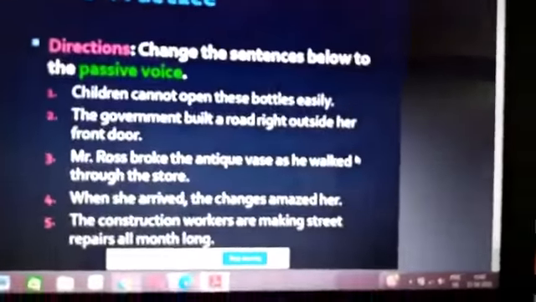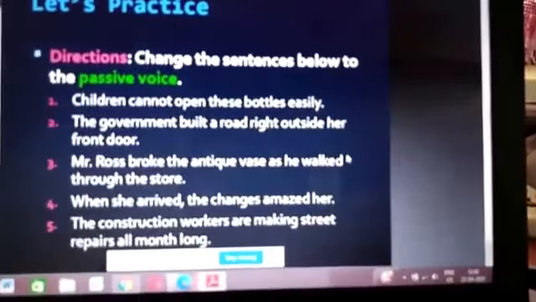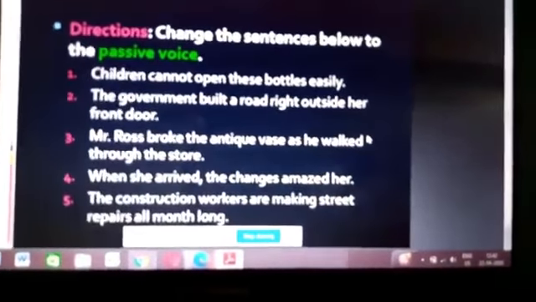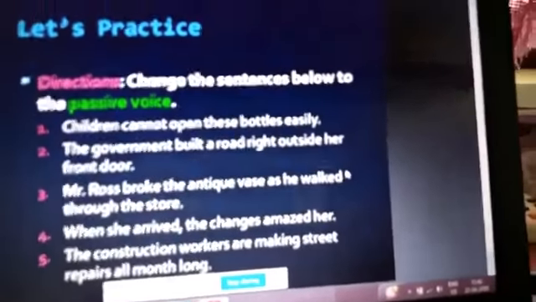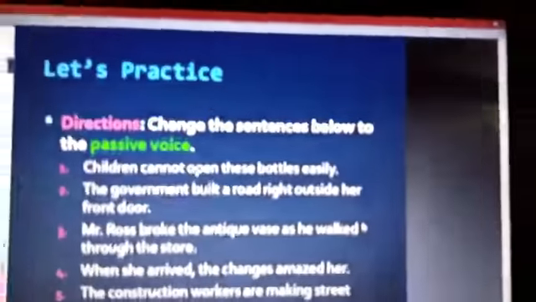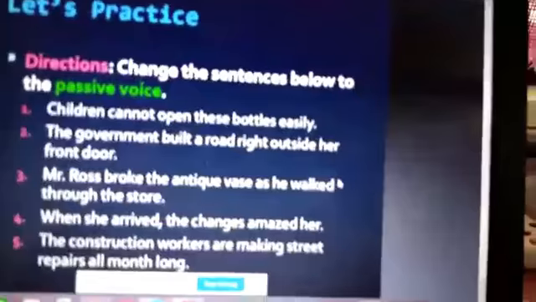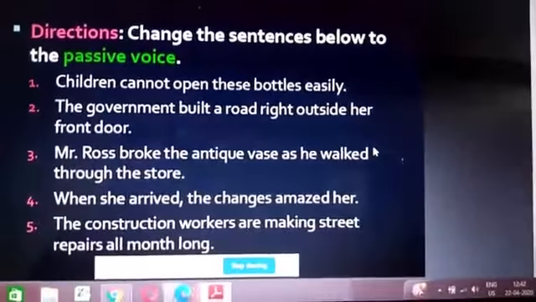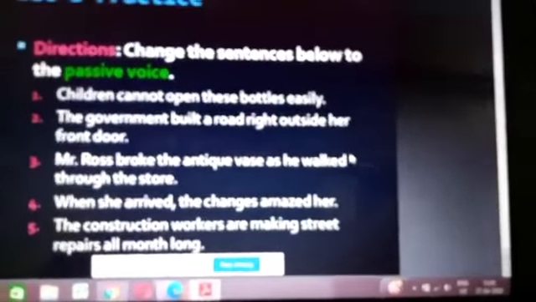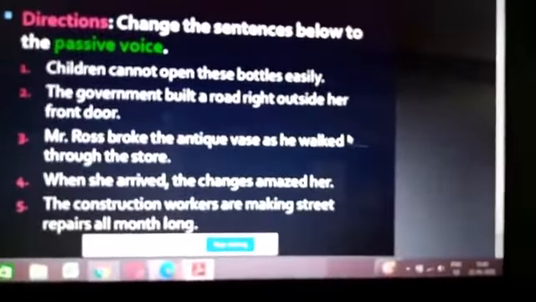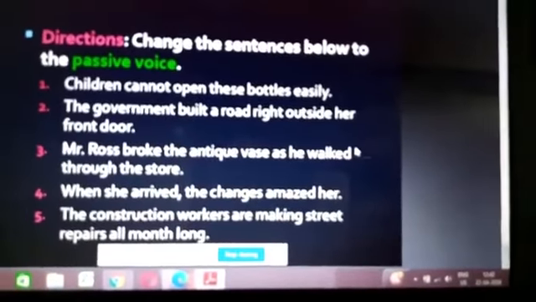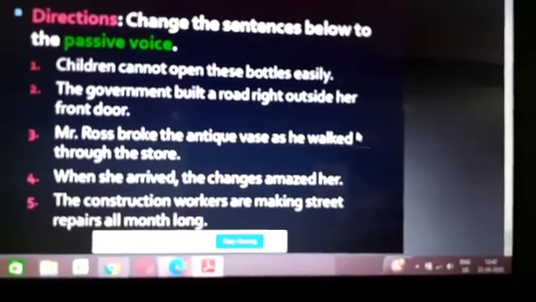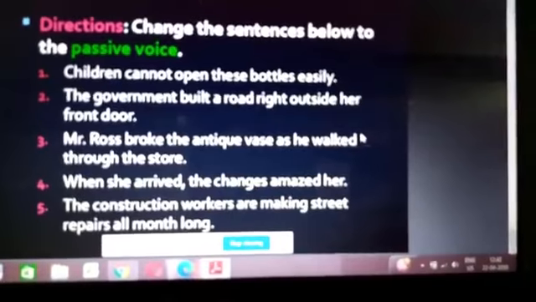If it is continuous tenses, I am telling the formula of passive voice. So subject here means object of the active. Subject plus be form plus being plus past participle plus complement. This is for continuous tenses.